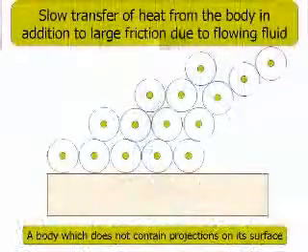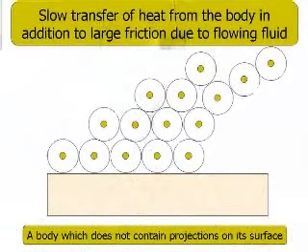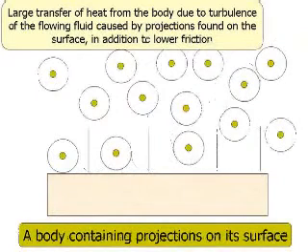As you can see on the screen, we have a body having a surface that does not contain projections. Now in this case, the atoms represented by the circles, the air atoms, the atoms of the other fluids, they will accumulate on the surface. If a surface has no projections, then the air atoms surrounding that surface will accumulate on the surface, like layers of atoms, and thus the heat needs to transfer through these layers. So this will take time, and thus we have slow transfer of heat.